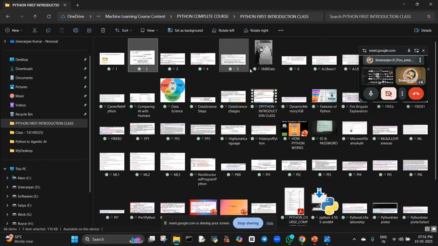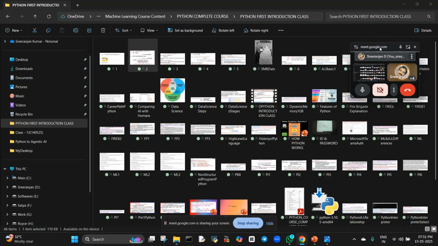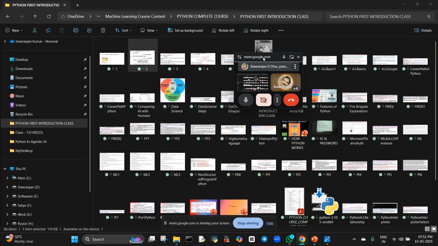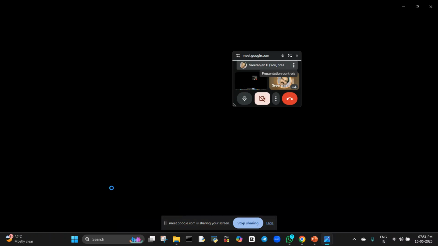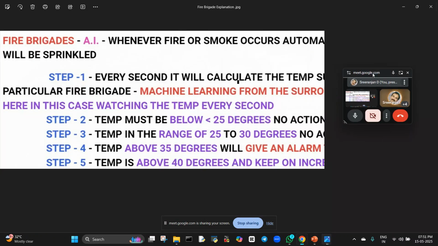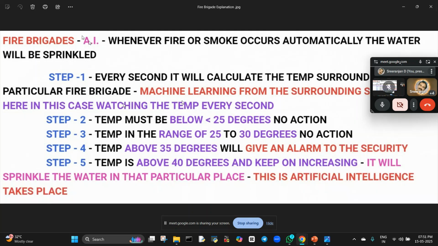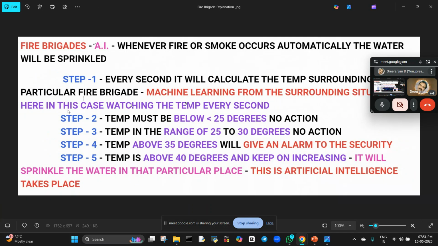Knowingly or unknowingly we are using artificial intelligence wherever we are using Python applications. That means we are using artificial intelligence. As I said earlier, Python is a scripting language, isn't it? Using a scripting language we create the algorithm: step 1, step 2, step 3, 4 and 5. These 5 steps are called an algorithm. So we create an algorithm.